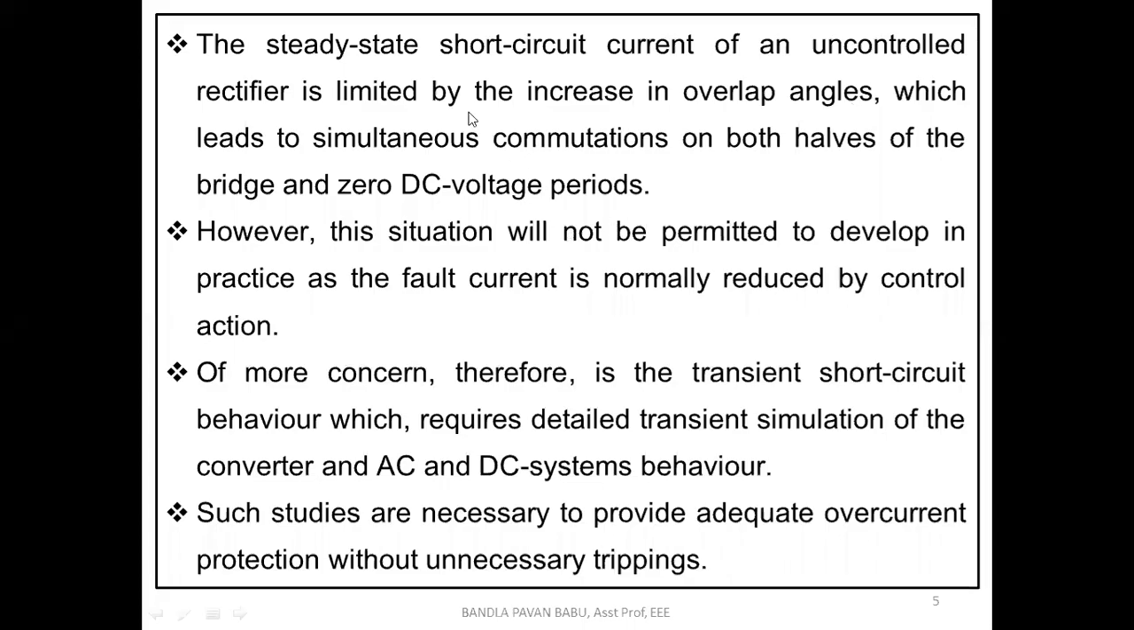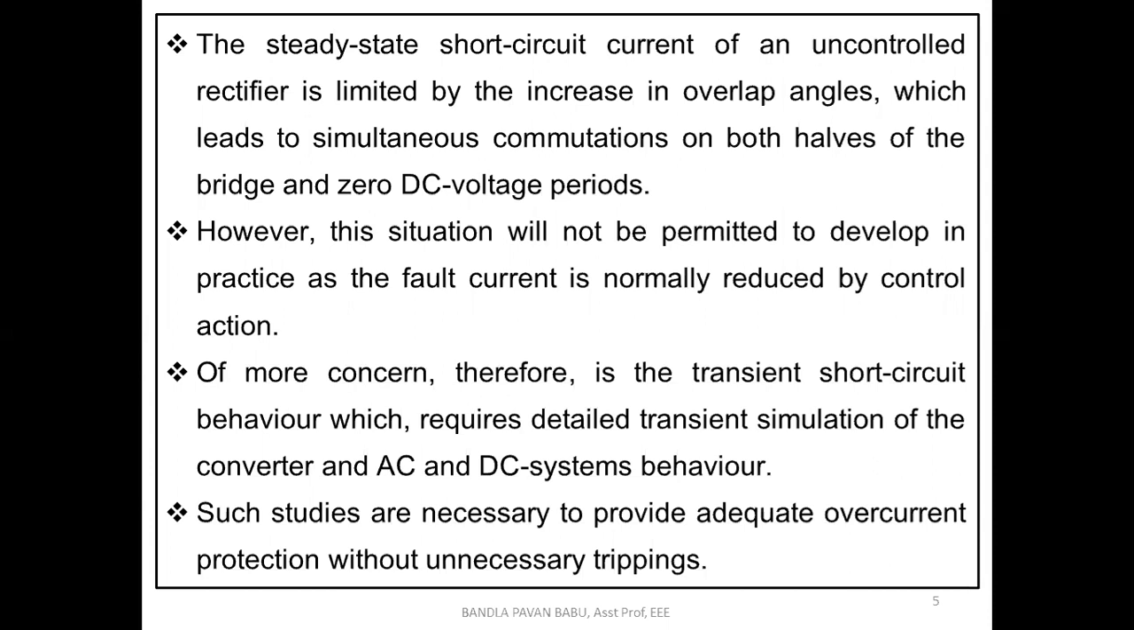Next, we will see that the steady state short circuit current of an uncontrolled rectifier is limited by the increase in overlap angles, which leads to simultaneous commutations on both halves of the bridge and zero DC voltage periods. Uncontrolled, in the sense, all the diodes in the converter unit perform the rectifier action, if only the diodes exist. So it is limited by the increase in the overlap angle.